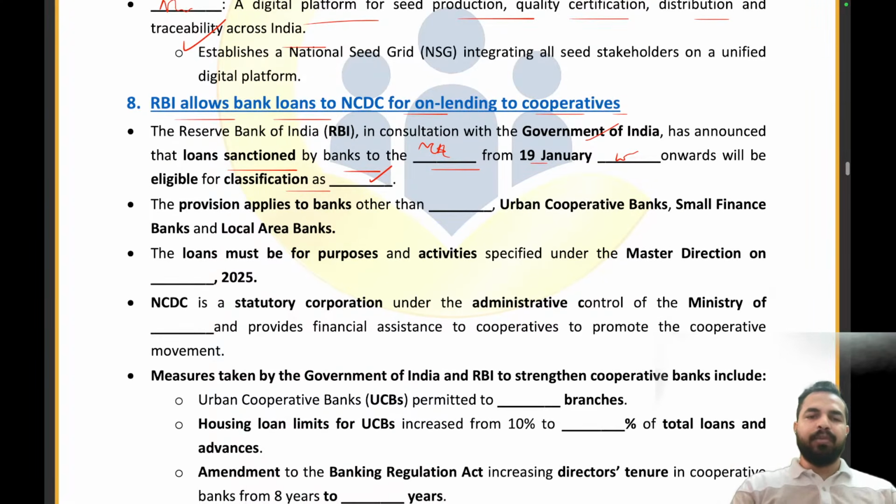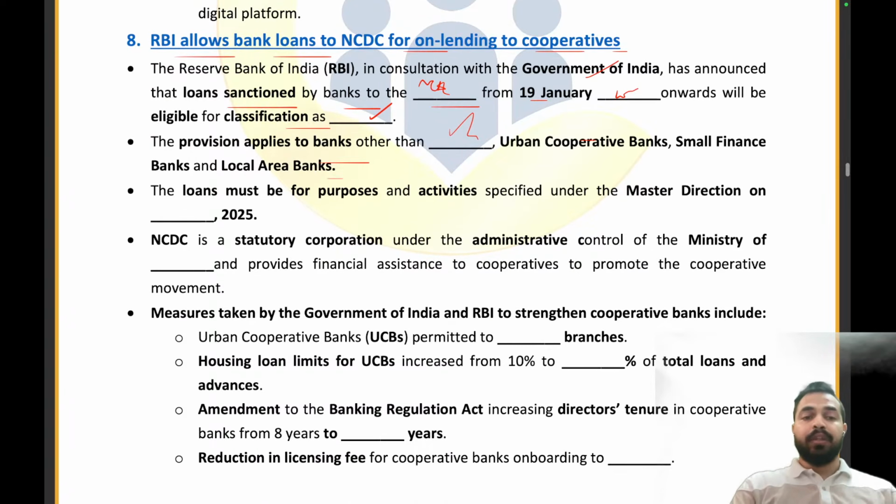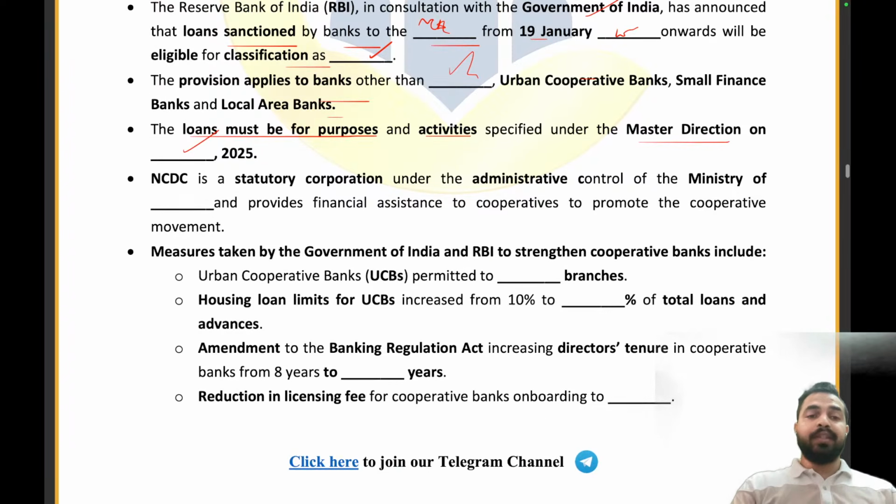Absolutely right. The provision applies to the banks other than the regional rural banks, urban cooperative banks, small finance banks, and the local area banks. The loans must be for purposes and activities specified under the Master Direction on PSL 2025. NCDC is a statutory corporation under the administrative control of the Ministry of Cooperation and provides financial assistance to cooperatives to promote the cooperative movement.